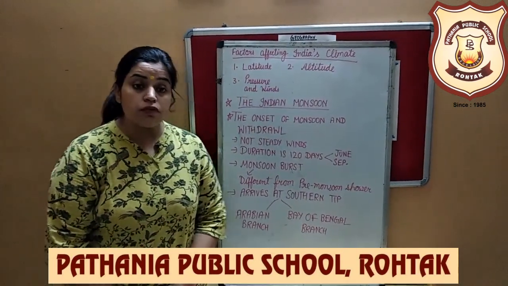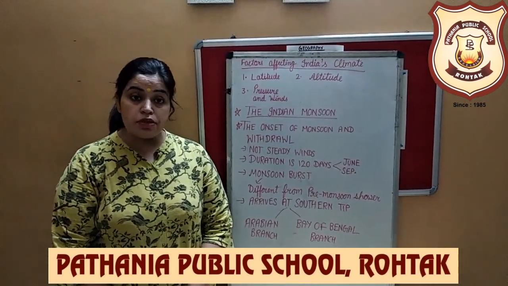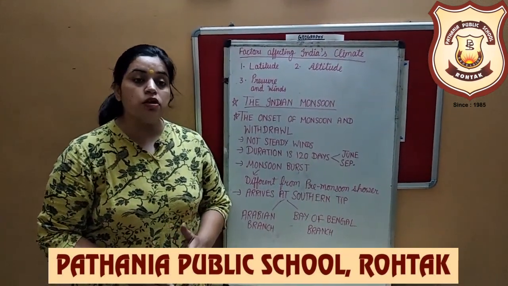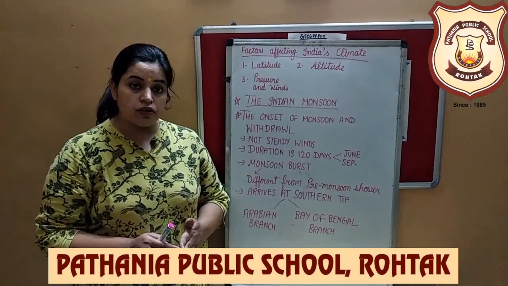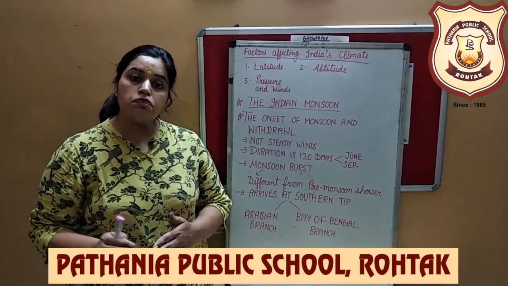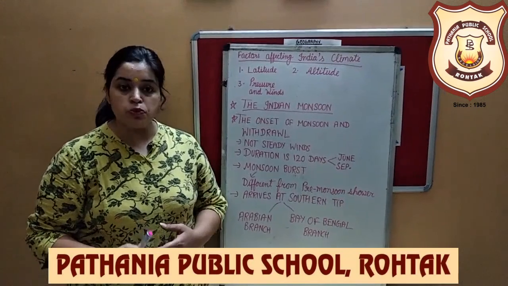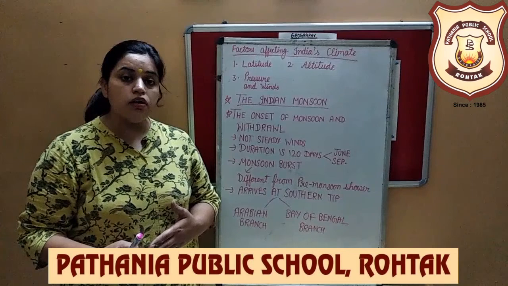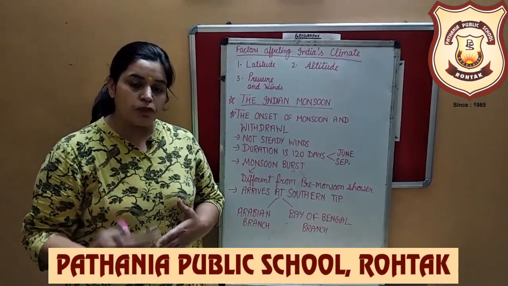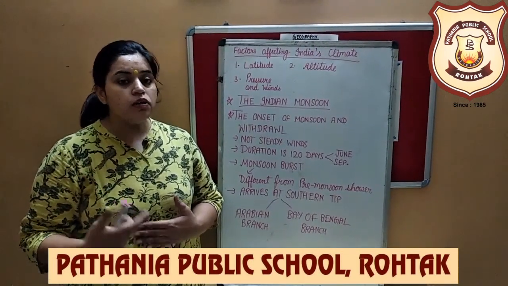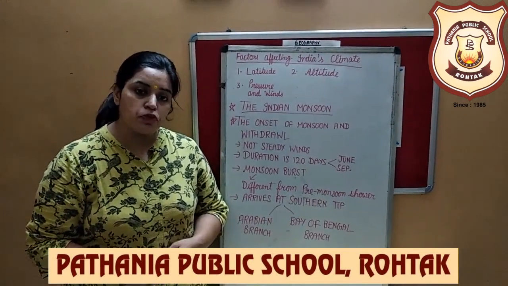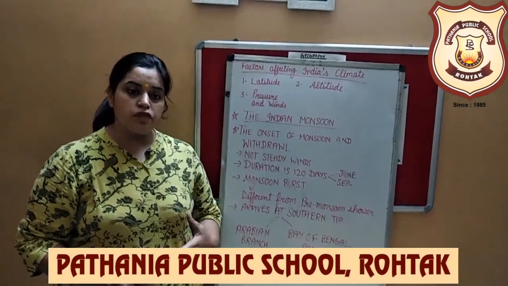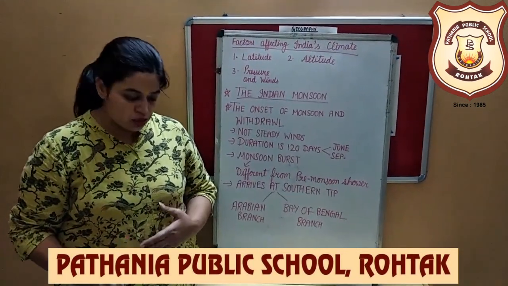So beta, what do we mean by latitude? These are the horizontal imaginary lines. As we know, the Tropic of Cancer passes through India, right? From Gujarat till Mizoram, and it divides our country into two parts. So the northern part faces the tropical type of climate, and below that area faces the subtropical type of climate. So it means in India there are two types of climates, tropical as well as subtropical.